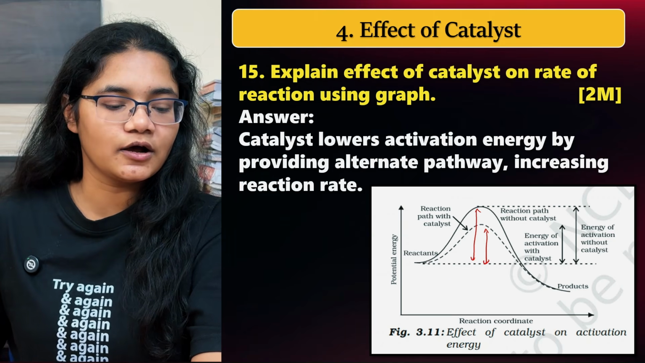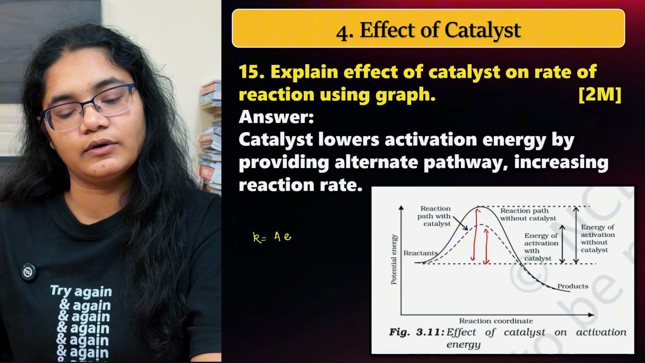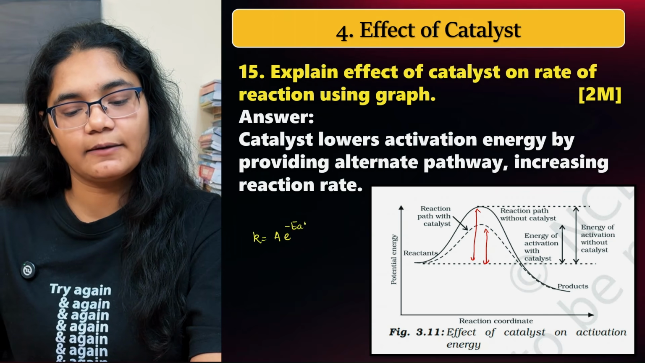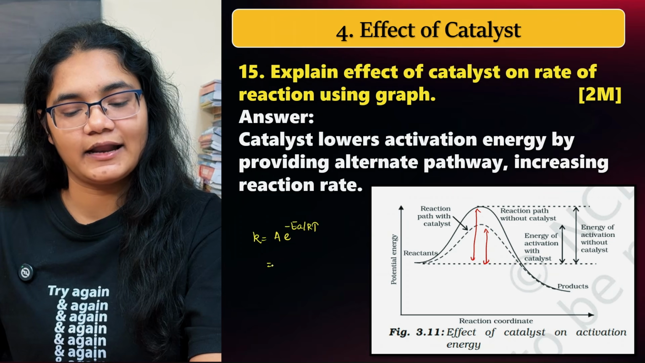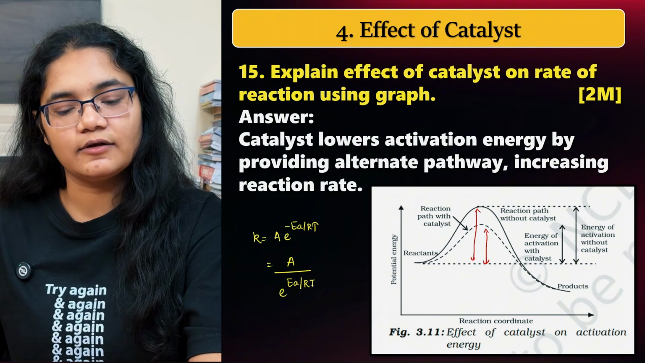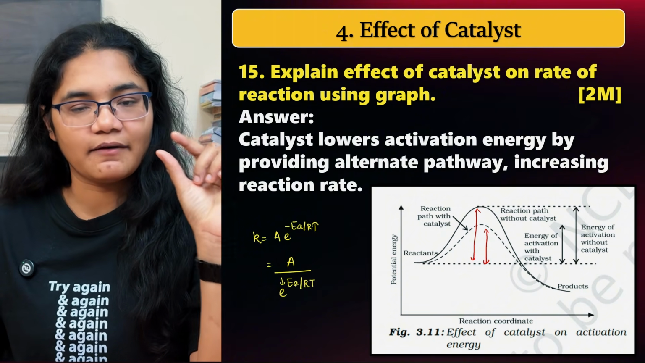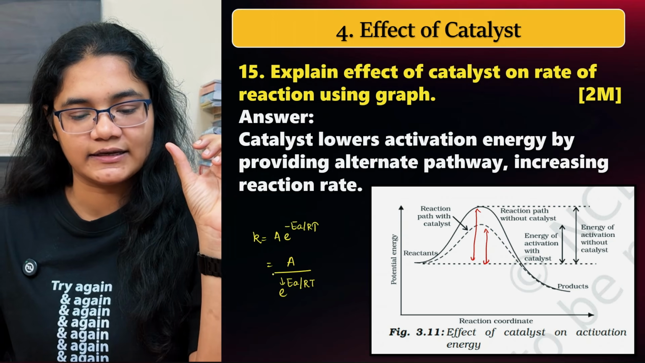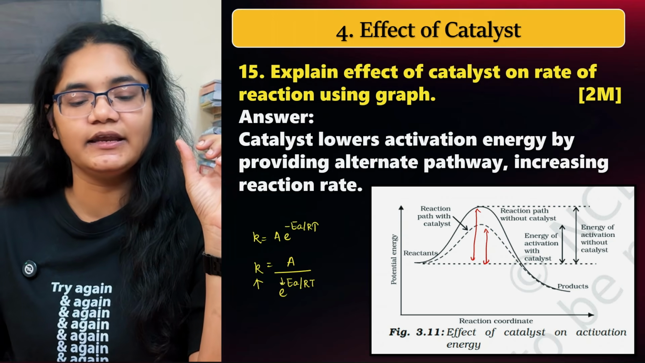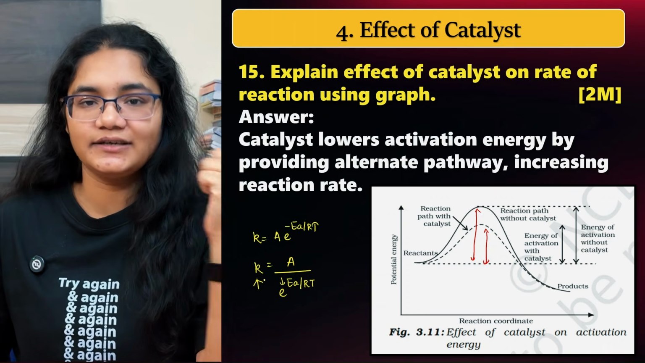Now if you have seen the Arrhenius equation, what we know, K is equal to A into e to the power of minus EA by RT, right? That I can write as A into e to the power of minus EA by RT. Now see, when activation energy decreases, this whole fraction will decrease. E to the power of a lower value, this whole value will decrease, and if this whole value decreases, K will increase, right? So that is why when activation energy decreases, the rate constant increases.